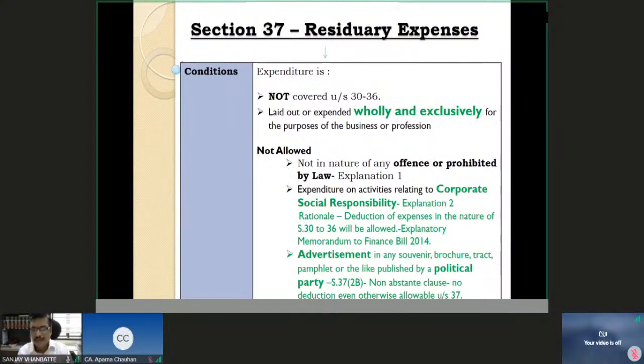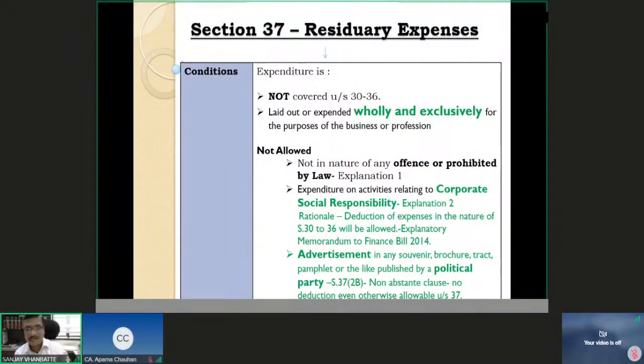Typically speaking, had it not been a pamphlet or manifesto of a political party, then it is definitely an expenditure incurred wholly and exclusively for the purpose of my business. Because I am not advertising because of political reasons. I am not advertising because of any other considerations. I am exclusively advertising in the political party's manifesto only because I am going to get the mileage of advertising from that advertisement. But still, Section 37(2B) starts with a non-obstante clause. Please understand this, non-obstante clause.